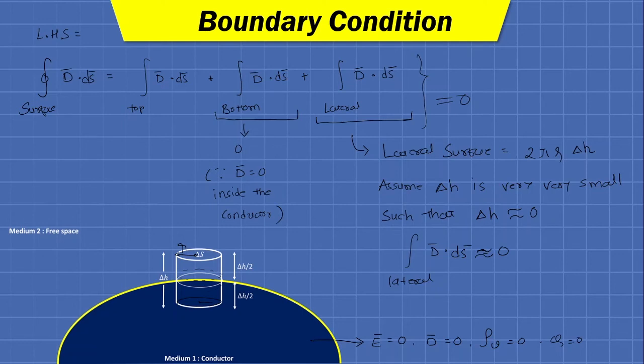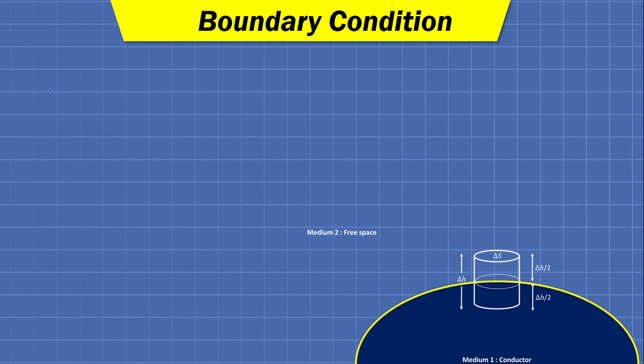The only thing that remains is the closed surface integration of D bar dot dS bar equals the top surface integration of D bar dot dS bar. Now the component that acts along the top surface is nothing but Dn. Again, you can draw the same figure: this is D bar, this is Dt. So Dt is already 0, as we derived a couple of minutes ago.